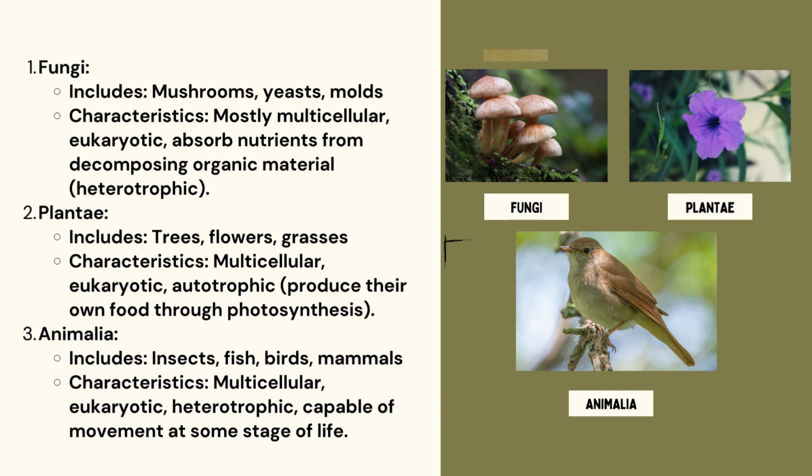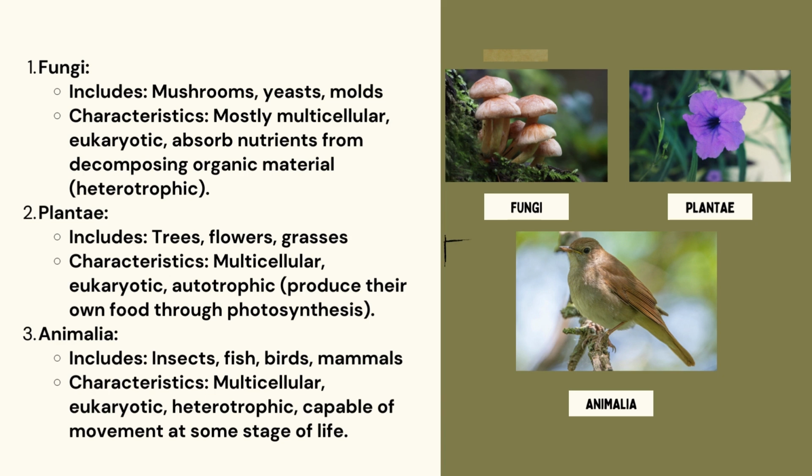Then comes Plantae. Now Plantae and Animalia, they are vast kingdoms. So Plantae includes trees, flowers, and grasses. Their characteristics are they're multicellular, eukaryote. So we know that only Monera is prokaryote, and after all those four kingdoms, they are eukaryote only. Okay, so where we were, characteristics of Plantae: multicellular, eukaryote, autotrophic, produce their own food through photosynthesis.